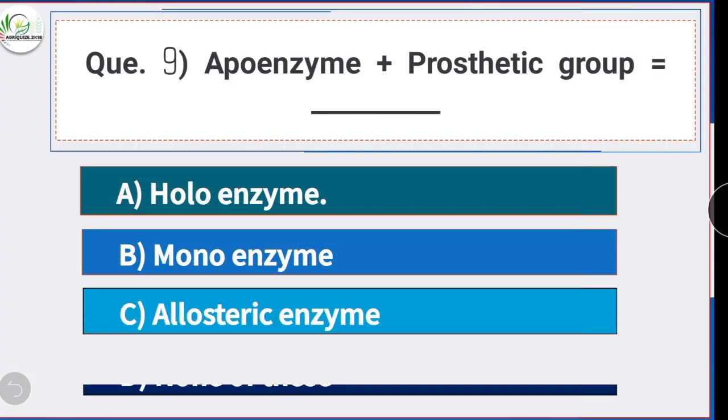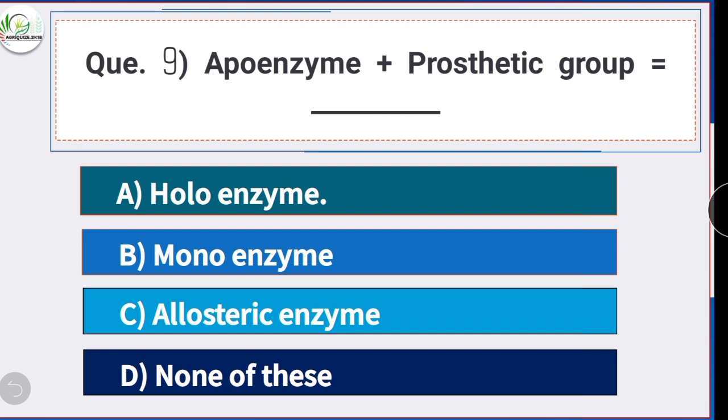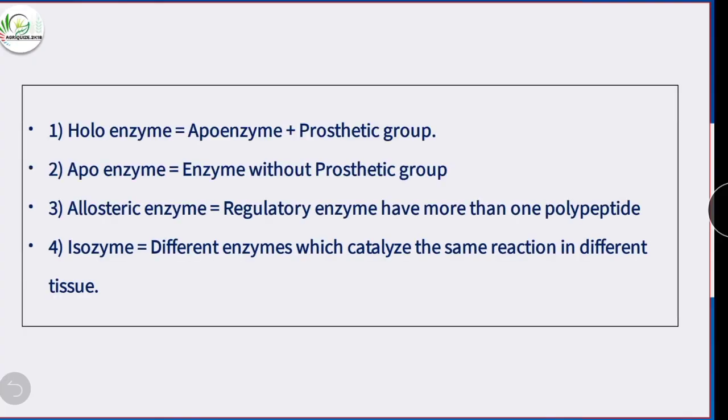Next is question number 9. Apoenzyme plus prosthetic group equals dash, and the correct answer is option A, holoenzyme. So friends, here you can see holoenzyme, that is apoenzyme plus prosthetic group. Apoenzyme, that is enzyme without prosthetic group. Allosteric enzyme, that is regulatory enzyme, has more than one polypeptide. And isozyme, that is different enzymes which catalyze the same reaction in different tissue.